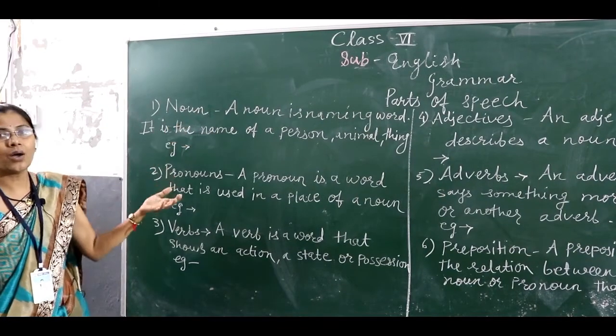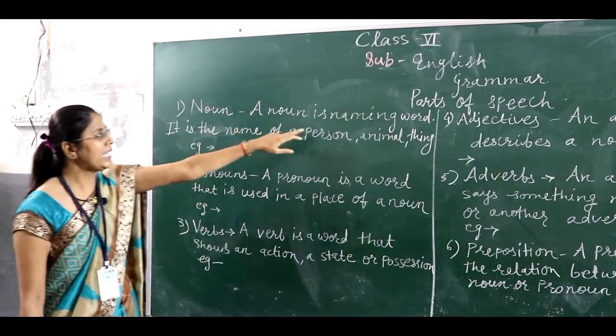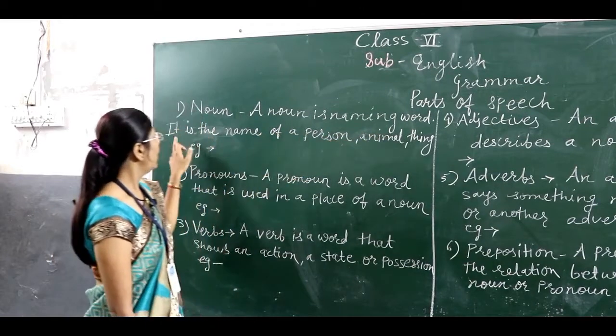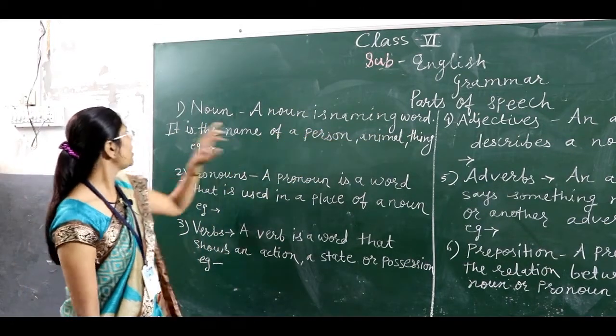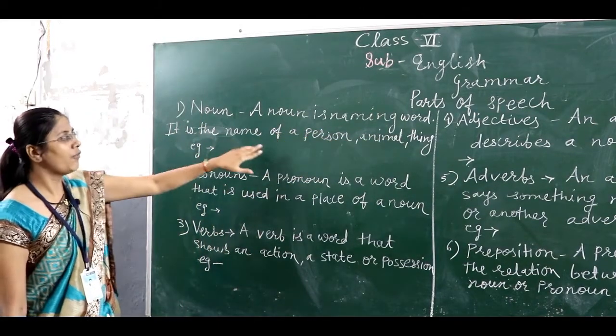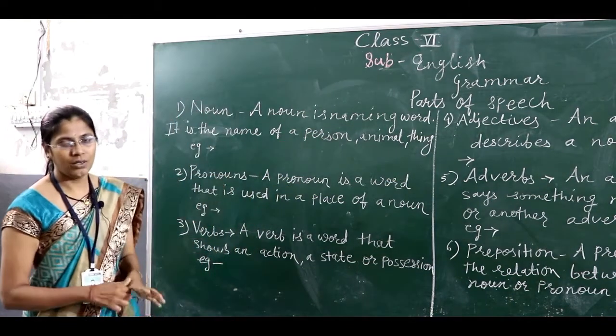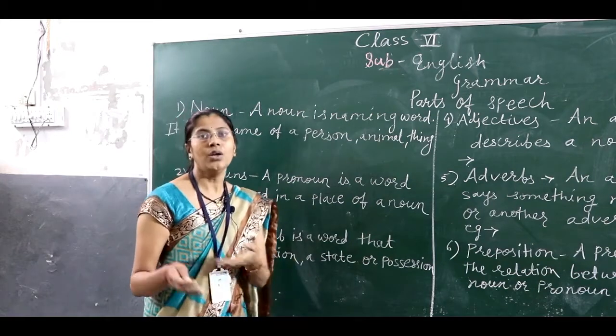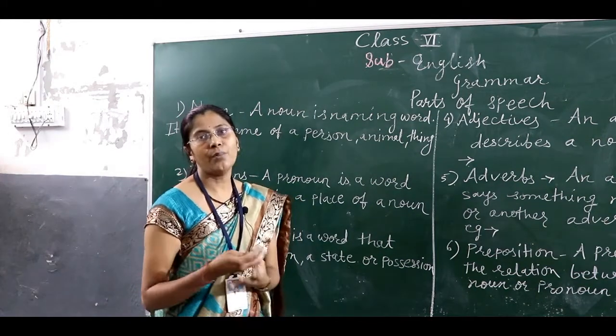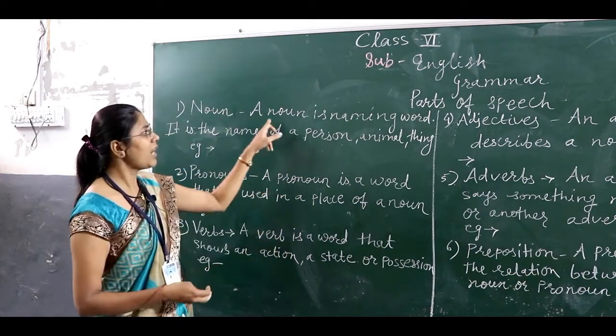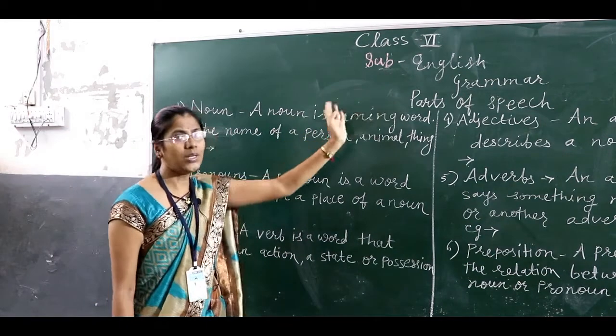What is meant by a noun? A noun is a naming word. It is the name of a person, animal or thing. It is very easy. From standard first onwards we understand about the noun. A noun is the naming of a word.